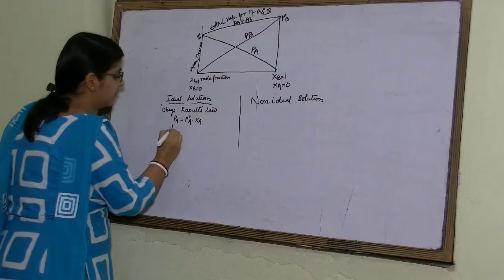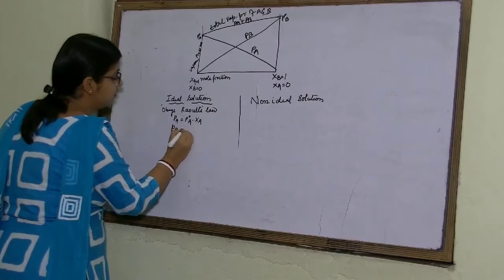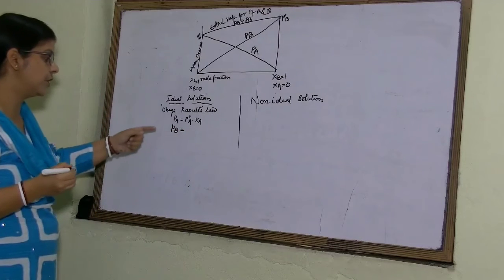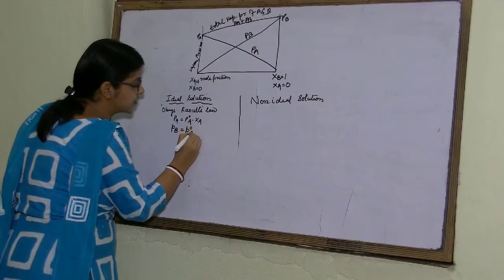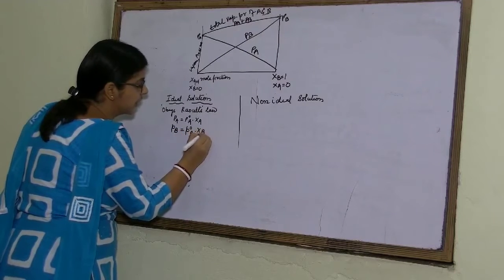So again we can write for B, vapor pressure of any component in the solution is equal to its vapor pressure in pure state into its mole fraction.